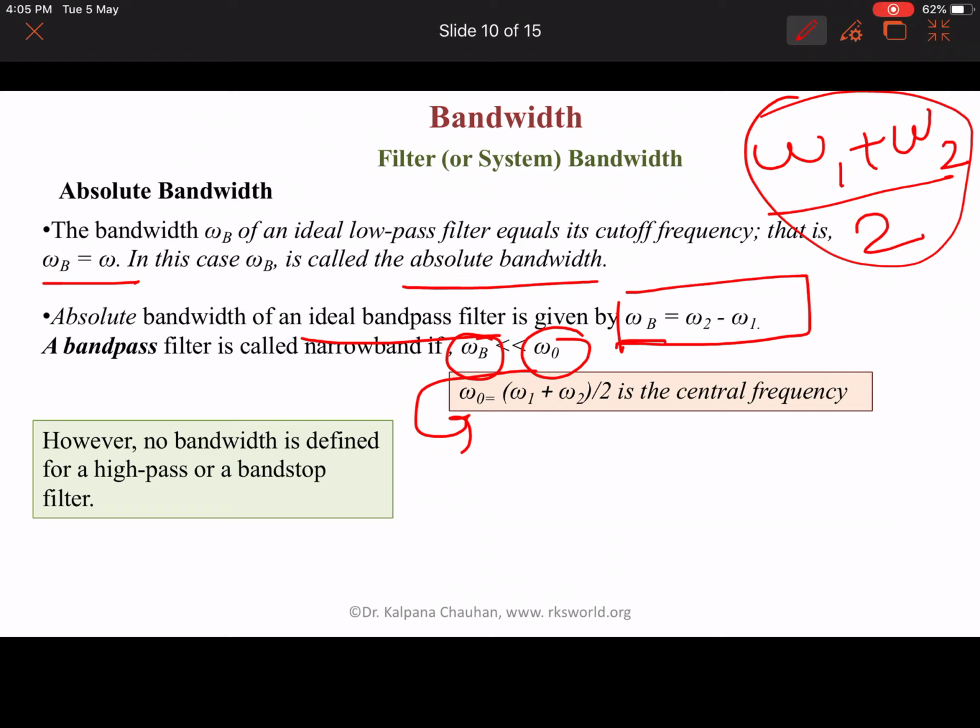So we have defined absolute bandwidth only for the ideal low pass filter and for the band pass filter.